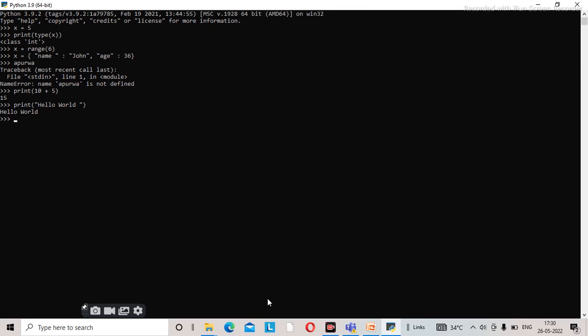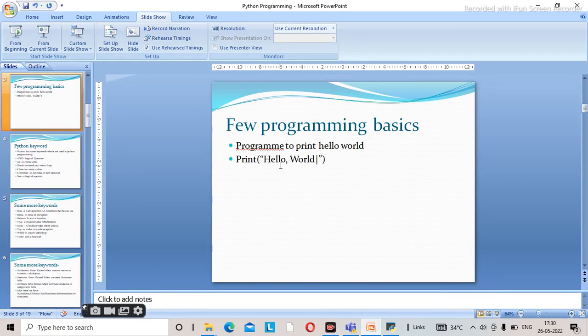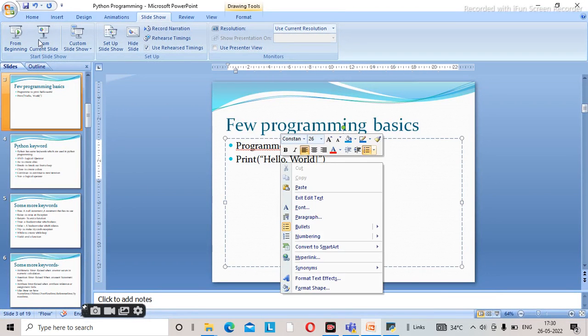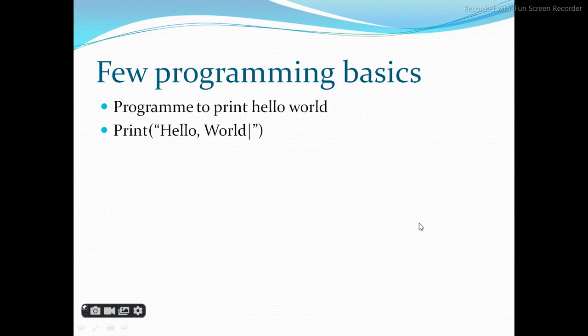There is no need to write cout, cin, or preprocessor directives like we used to write in C++. To print a single line, hello world, we needed to take the input, print the output, and get the input from the user. Whereas in Python, you just write a single line, print hello world, and you will get the output as hello world. So this is Python programming. This is the program to print hello world, which we have done just now.